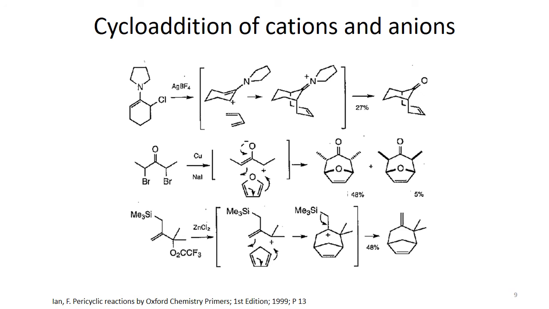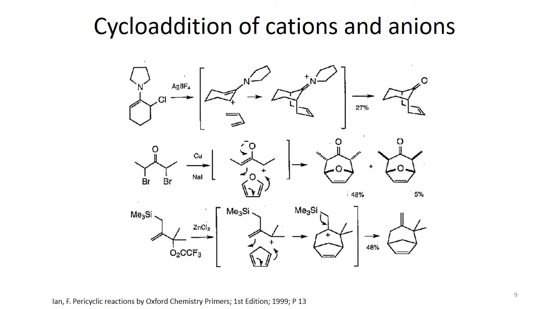But allyl cations, unlike most dienophiles, are very reactive intermediates. So they don't survive long enough to meet a diene in the right conformation, because they are very reactive. They react even before they meet the exact conformation. So open chain dienes are therefore apt to give low yield, as in the formation of this bicyclic ketone.